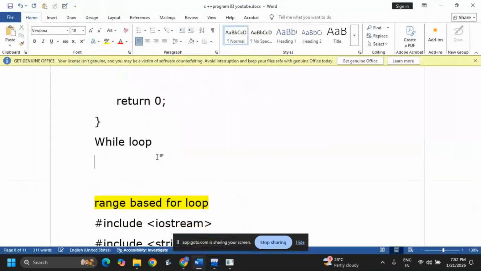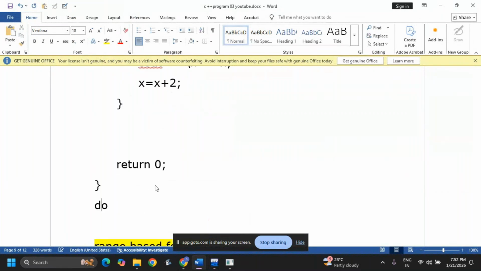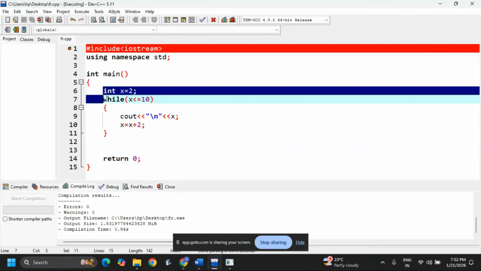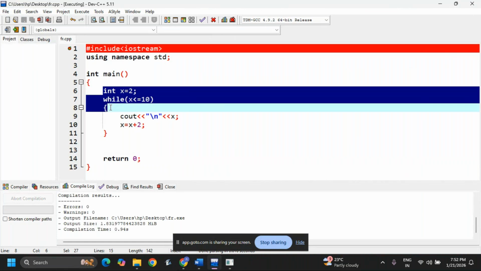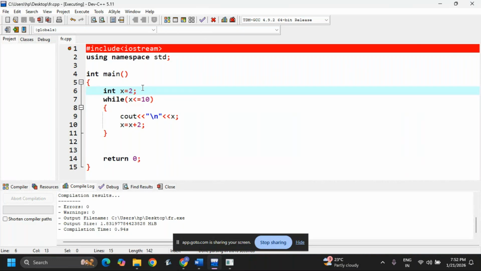Okay, next do while loop. See, do while loop is an alternative for while loop. Okay, do while is an alternative for while loop. Okay, I'll tell the difference also. See, now everything is same. Just I need to delete it here.